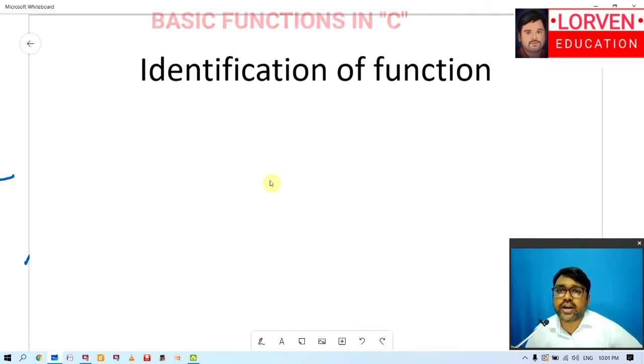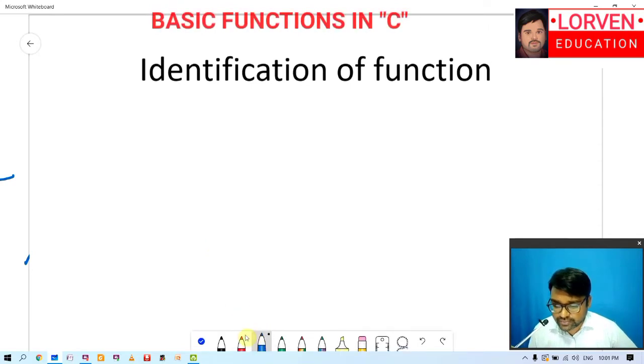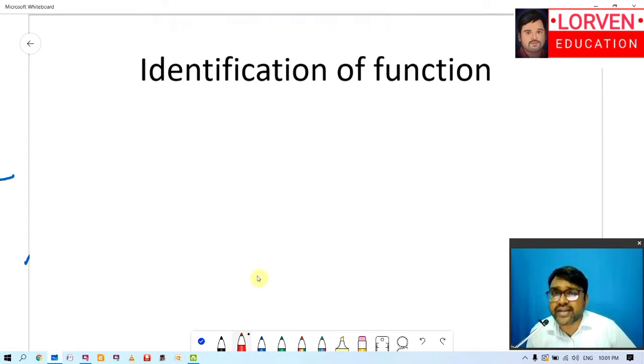Now I'm going to talk about the process of identifying a function. Whenever you are writing some code, say we have used four functions in this program. What is the basic criterion for identifying a particular word as a function? We have only one criterion: every word which is said to be a function is followed by an open bracket and a closed bracket. It's very simple.